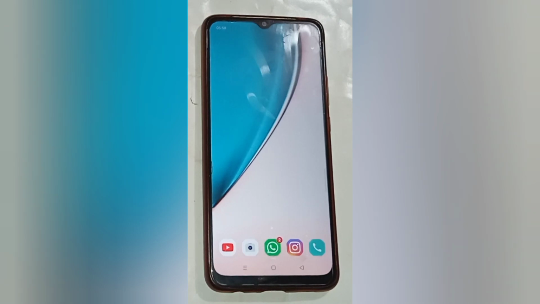So today's video title is how to disconnect Wi-Fi in Realme phone. So let us start our video.